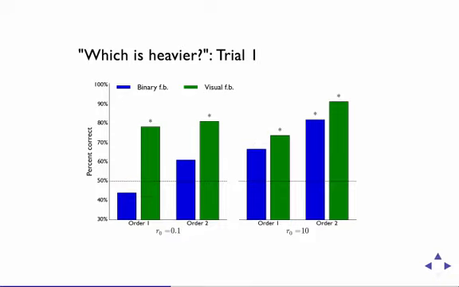Despite this one anomalous condition, I want to stress how quickly people seem to actually infer the correct mass in general. This is the same plot, but for trial 1, and as you can see, after only a single trial of feedback, many people had already inferred the correct mass. There seems to be some very powerful one-shot learning going on here. People are quite sensitive to the feedback that they're getting.